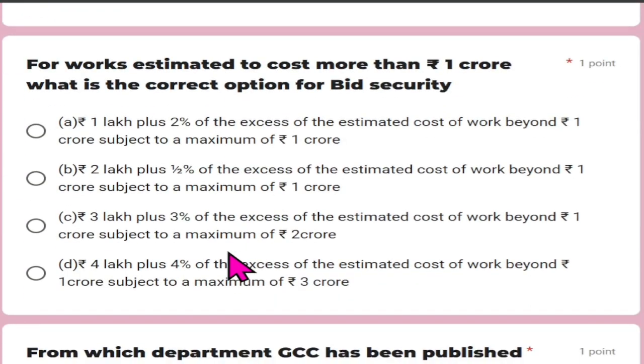For works estimated to cost more than rupees 1 crore, what is the correct option for the bid security? For more than 1 crore, the bid security is rupees 2 lakh plus 0.5% of the excess of the estimated cost of work beyond 1 crore, subject to a maximum of rupees 1 crore.